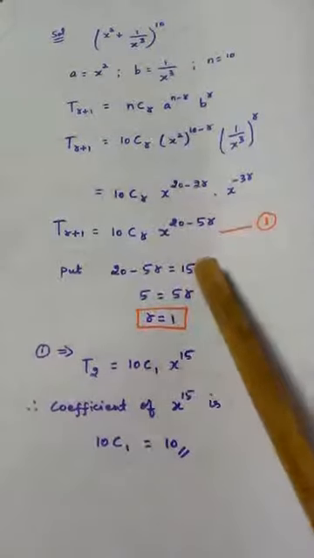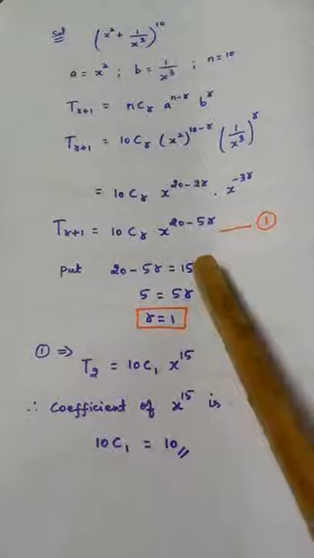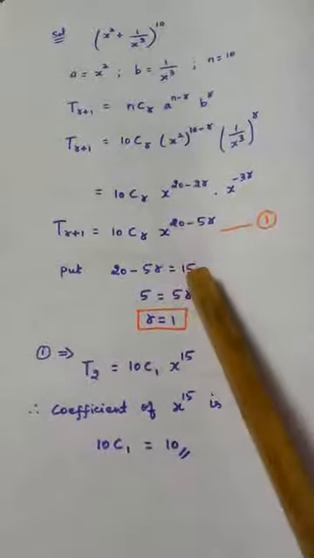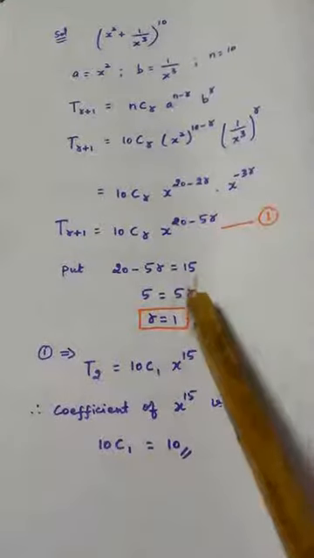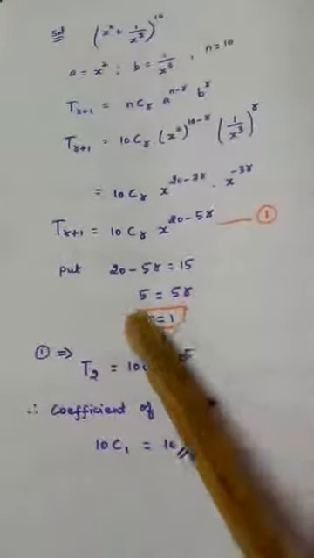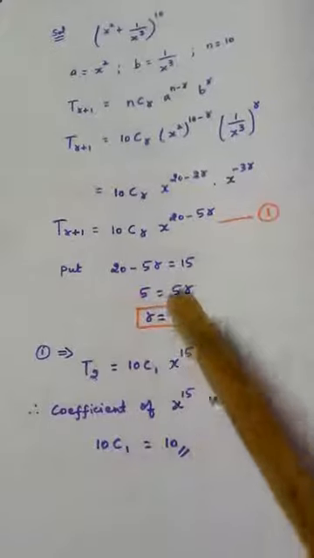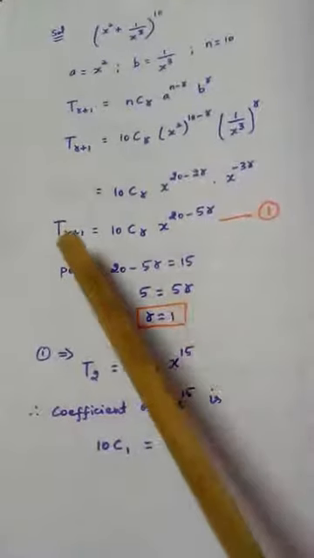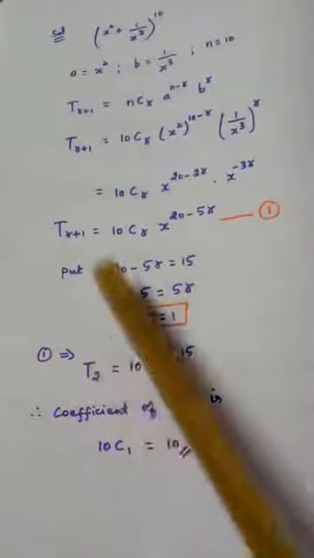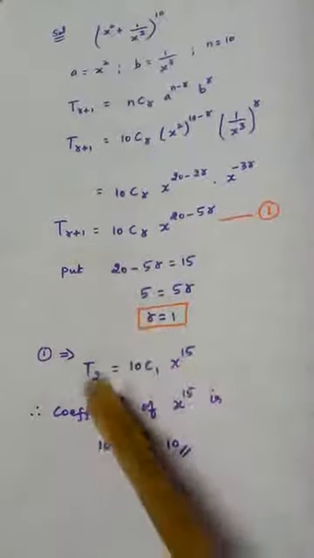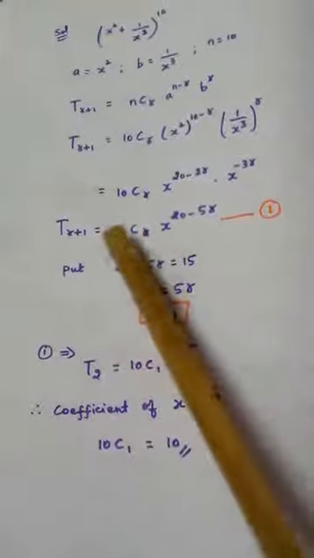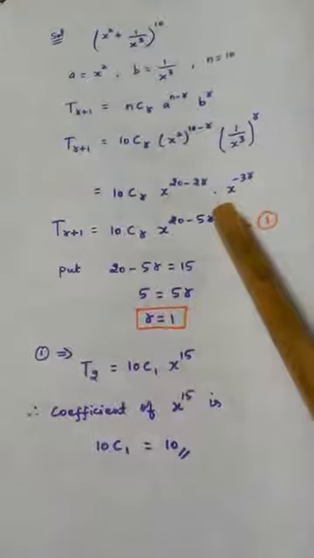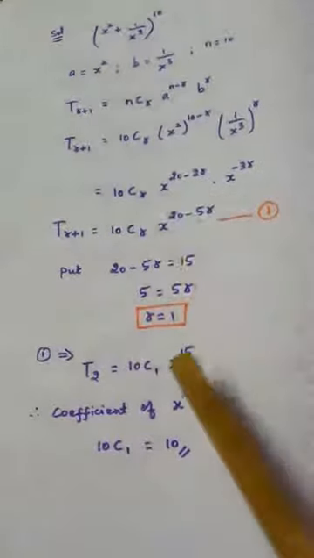Suppose if we want to calculate the coefficient of x power 12, I should put 12 here. So whatever power we want, that we can take. From this simplifying, we are getting r value as 1. Now substitute r is equal to 1 in the first equation. What happens? 1 plus 1 becomes 2. T2 is equal to, if you substitute 1 here, 10c1. If I put 1 here, it will become x to the power of 15.